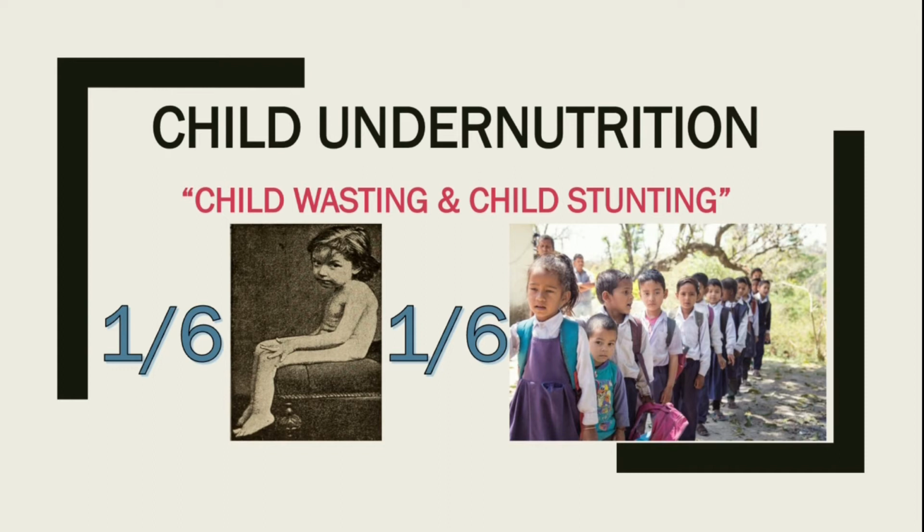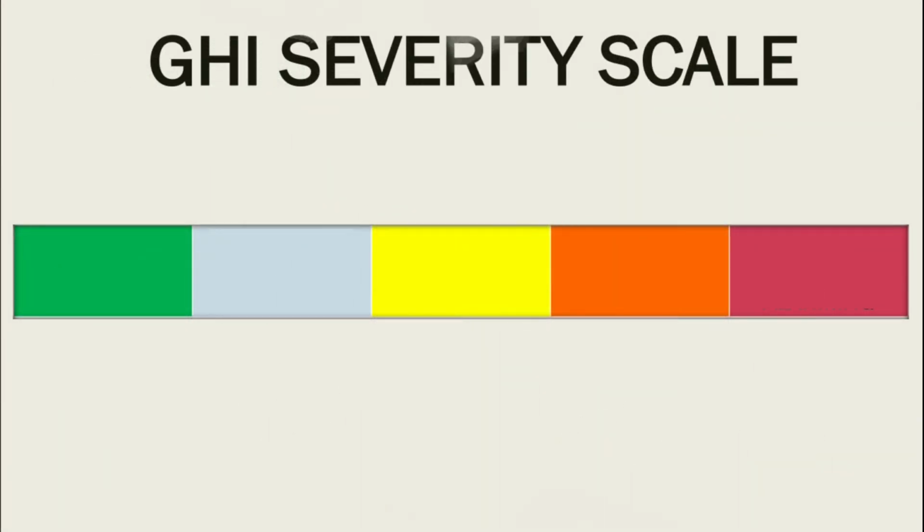The child is facing nutritional deficiencies like vitamin or mineral deficiencies, which lead to these 2 problems, child wasting and child stunting. Summing up these 4 parameters, undernourishment, child mortality, child wasting and child stunting, we get the Global Hunger Index score. We have a 100-point scale to classify the countries based on their scores.